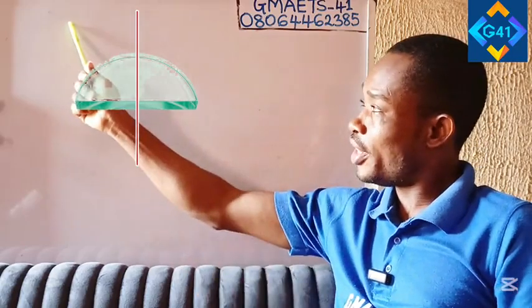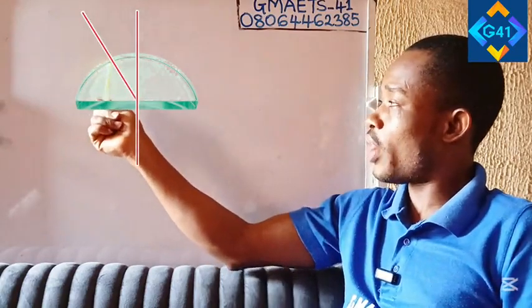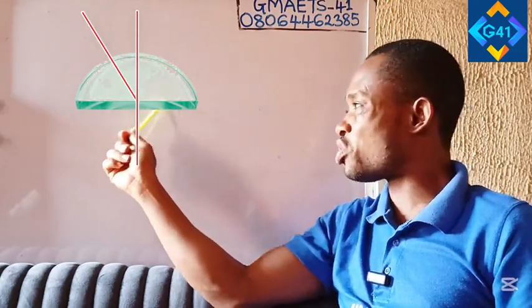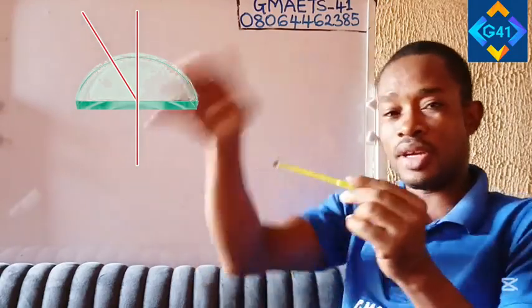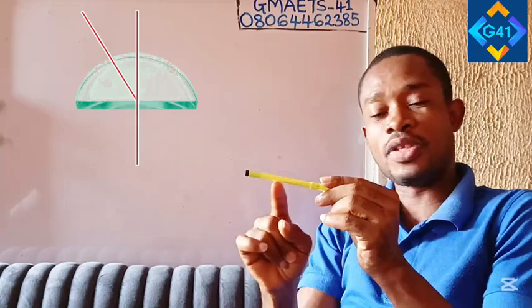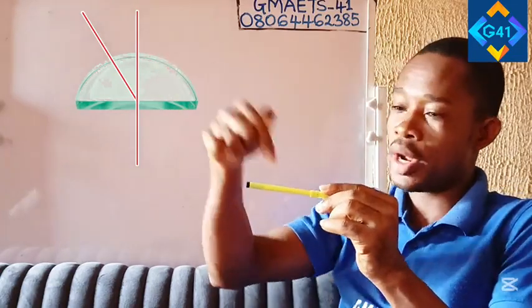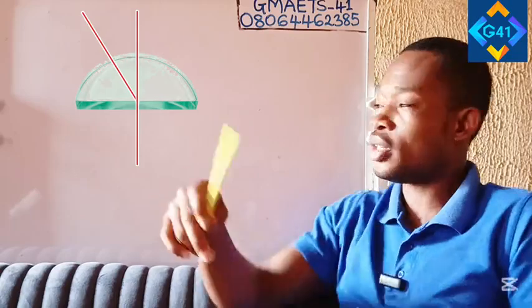Now let us have a ray of light coming from this direction. It is in the glass, so the ray of light moves to the point of incidence. That is where it strikes the boundary between the prism and the surrounding air. You have the edge of the prism here, and coming out is the surrounding air. So the ray of light comes this way and hits that interface before getting to the surrounding air.